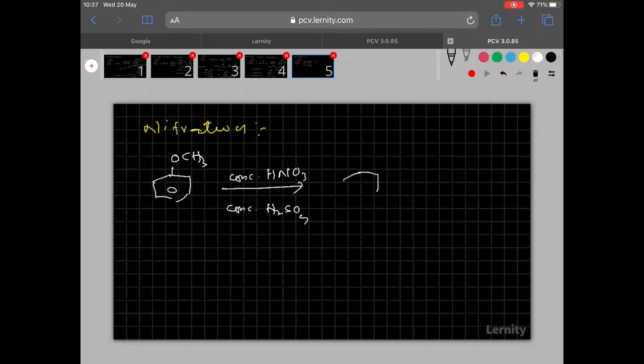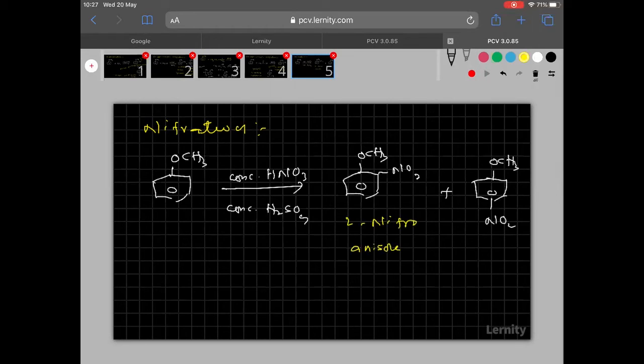Then what happened? See clearly here. So here OCH3 at ortho position, NO2. Next, one more OCH3 at the para position, NO2. Clear? So what are the names of the products formed here? Names of the products are, first one, 2-nitroanisole and the next one 4-nitroanisole.